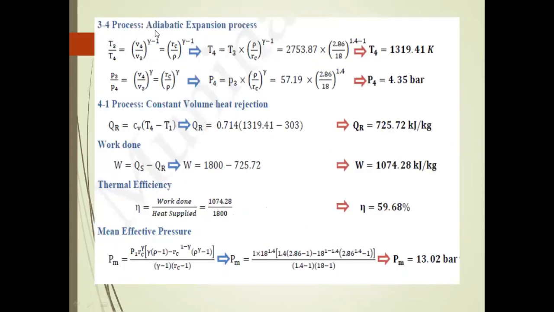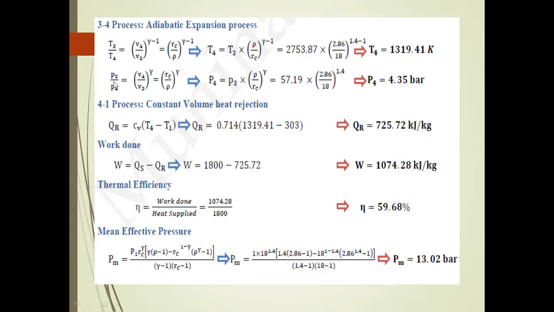Next, process 3 to 4 is the adiabatic expansion process. From this, T3 divided by T4 is equal to V4 by V3 power of gamma minus 1, that is, the compression ratio r divided by the cutoff ratio rho, power of gamma minus 1. So T4 is equal to T3 into rho divided by compression ratio r, power gamma minus 1. You know the T3 temperature is 2753.87, the cutoff ratio is 2.86, and the compression ratio is 18. Finally, we find the T4 temperature is 1319.41 Kelvin.